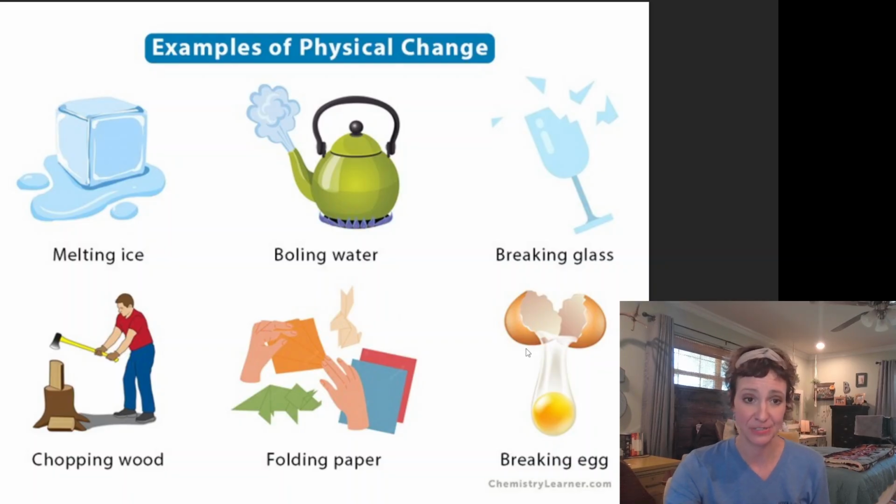More examples of physical changes: melting, boiling, breaking a glass, it is still glass. Chopping wood, it is still wood. Folding paper, it is still paper. Breaking an egg, it is still an egg, even though it is in multiple parts. So as you can see in physical changes, I'm not changing what that substance is, okay?